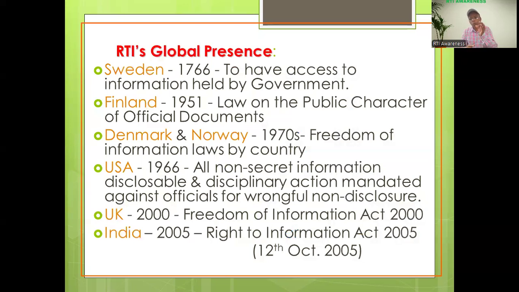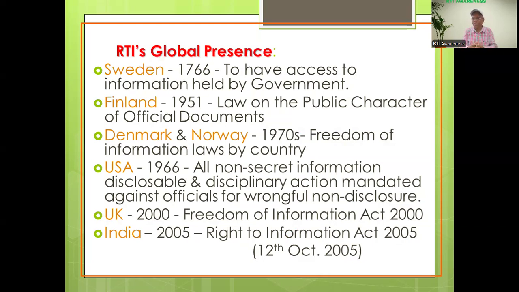So, what is the global presence of this RTA? First of all, this RTA started in Sweden, that is 1766. The name is the Act to have access to information held by the government in Sweden. Thereafter, Finland started this RTA in 1951. That is the law on the public character of official documents by Finland.